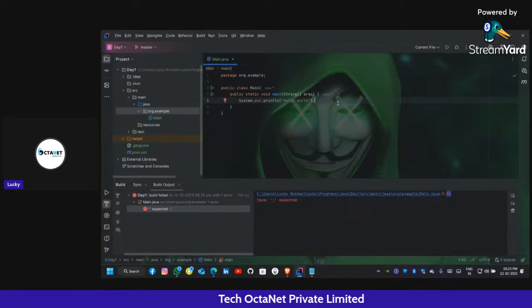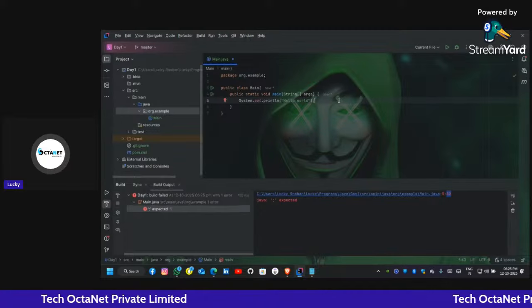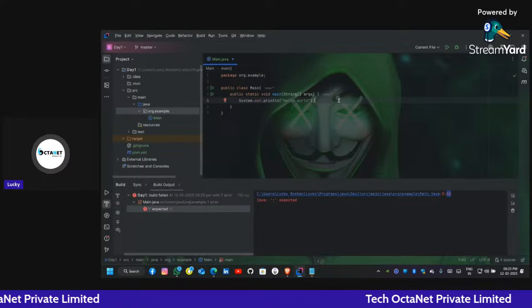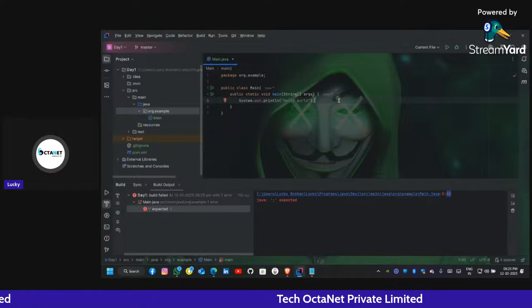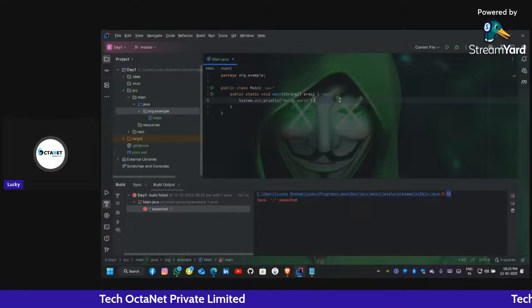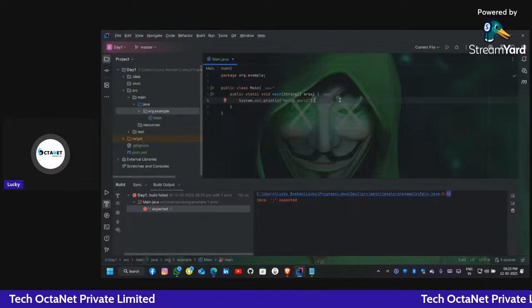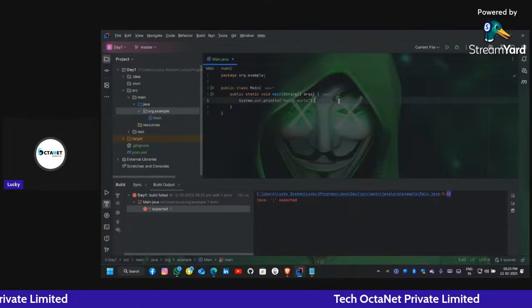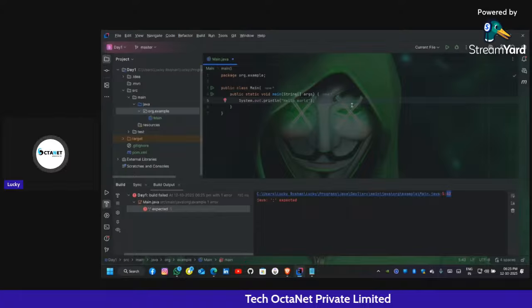Okay, so now let's come to variables in Java. Glad to see Octanus is back with the experienced developers. Come on, come on. Okay, glad to see you guys are very interactive now. Okay, let's continue with variables.